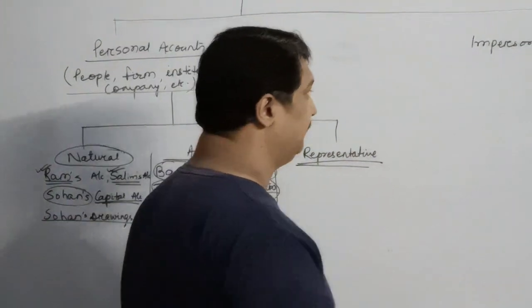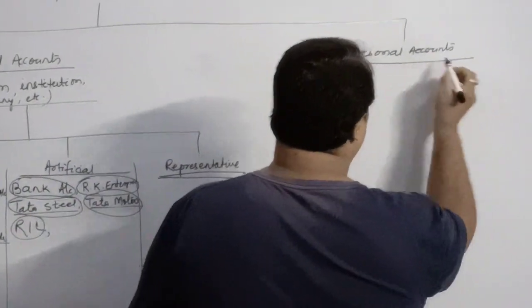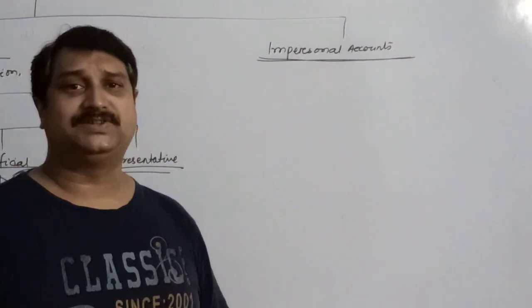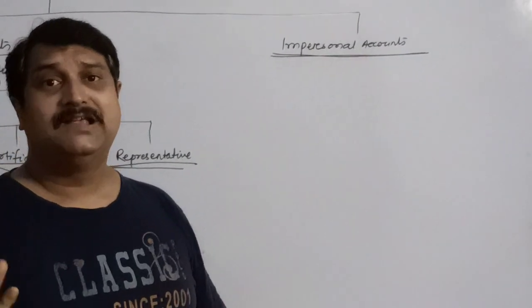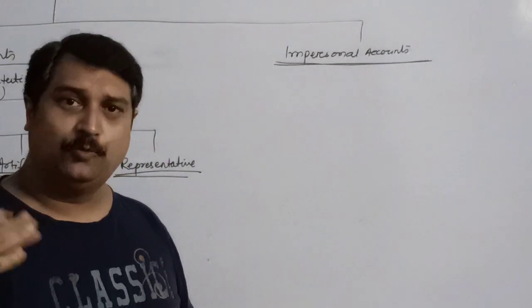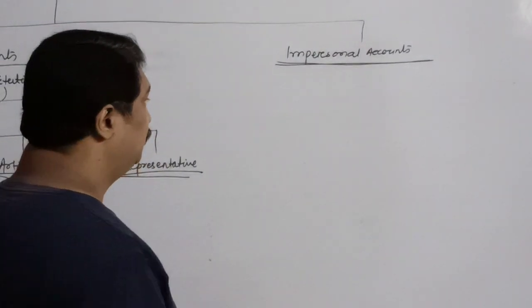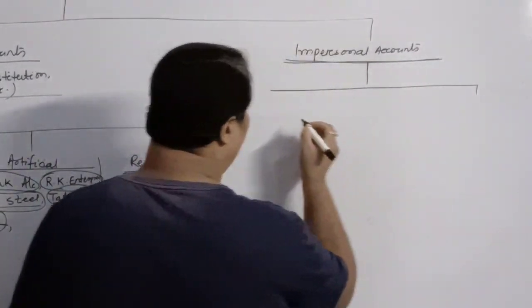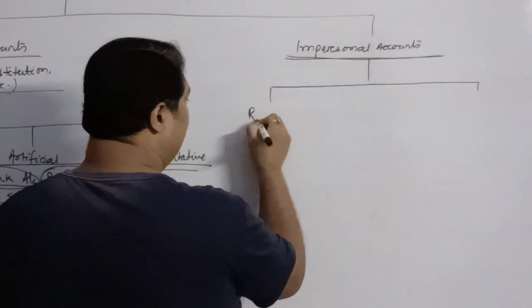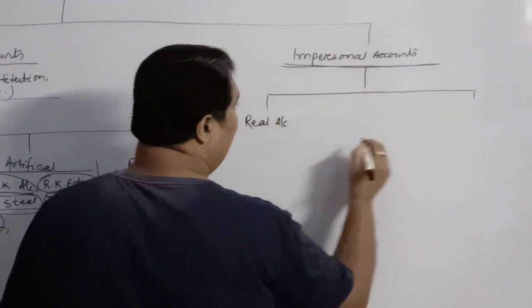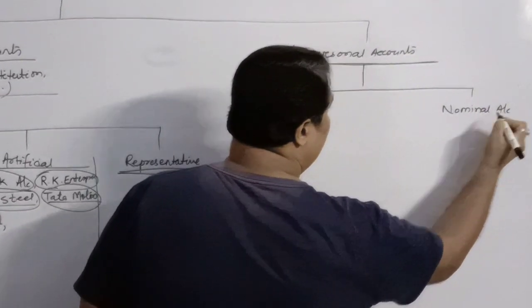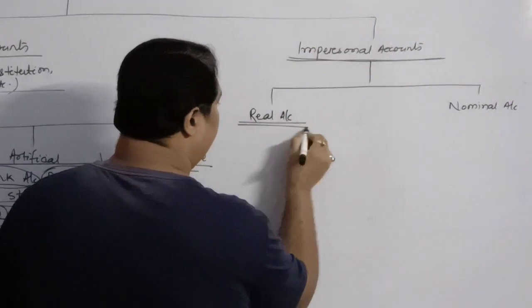impersonal accounts first. Now, as the name suggests, impersonal. What do you mean by impersonal? Impersonal means something which is not related to personal account. So impersonal accounts have also been classified into two: real account and nominal account. Now, what is real account?